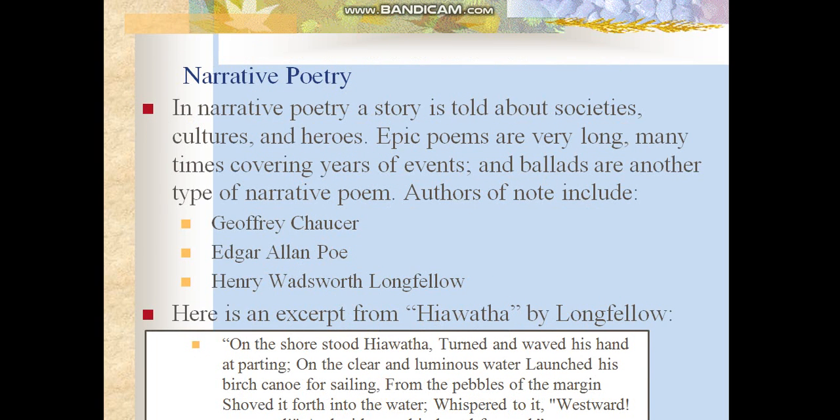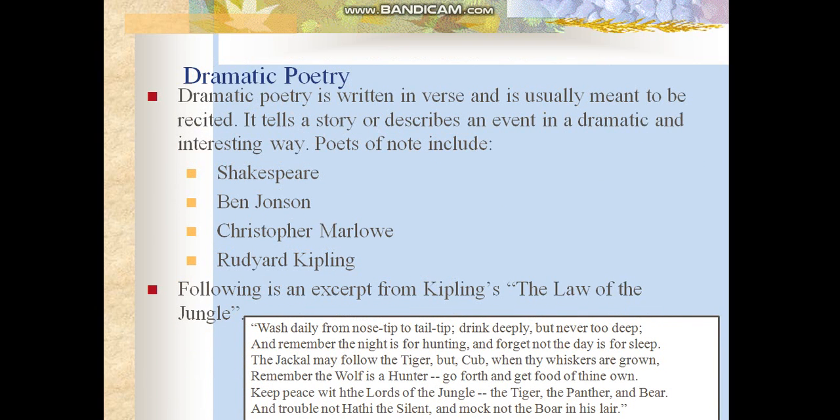Then we have narrative poetry, which tells a story, often a historical one. We have many Shakespearean sonnets and Shakespearean poems. We have dramatic poetry, written in verse, usually meant to be recited or to tell something or a moral in a dramatic, sad way. Poets of this kind include Shakespeare, Ben Jonson, Christopher Marlowe, and Rudyard Kipling.